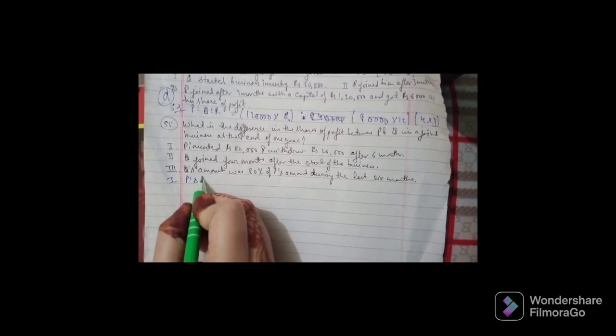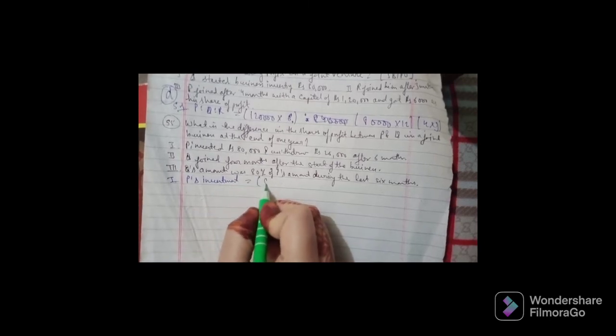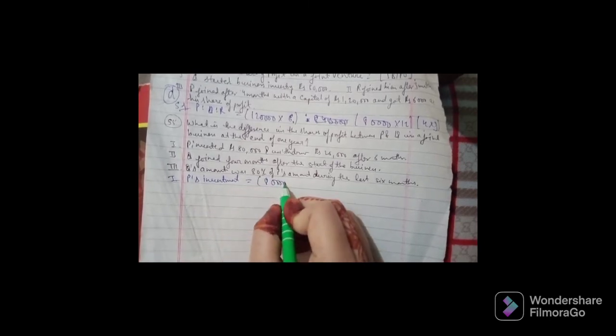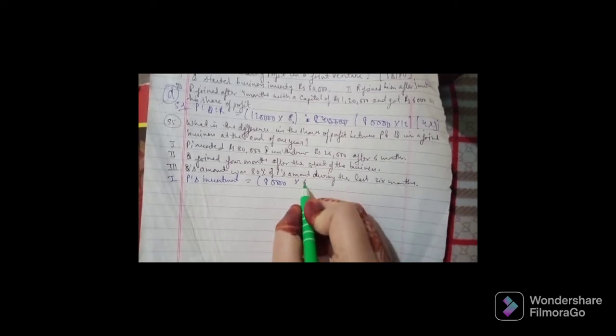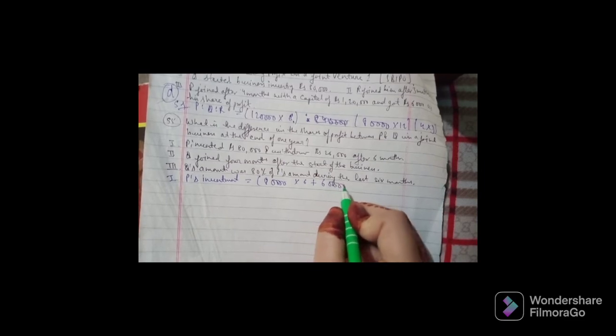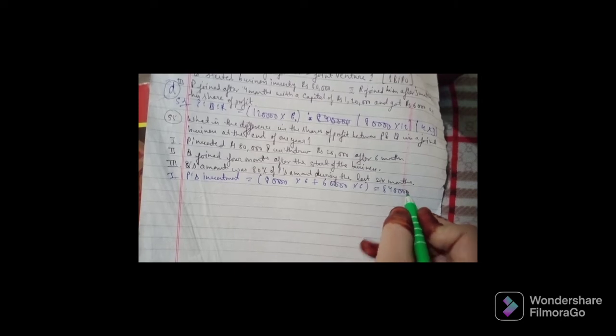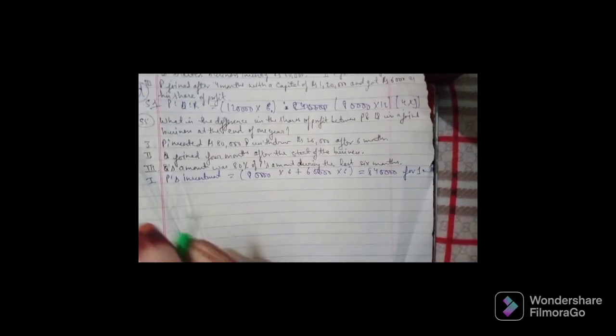So here we go. According to the first statement, P's investment equals 80,000 into 6 plus 60,000 into 6, which will give you 8,40,000 for the first month. Now according to the second and the third statement,